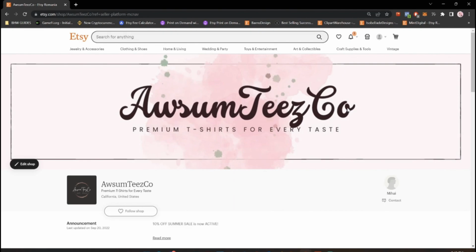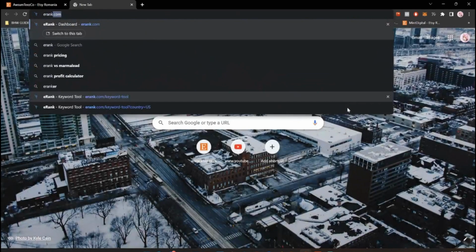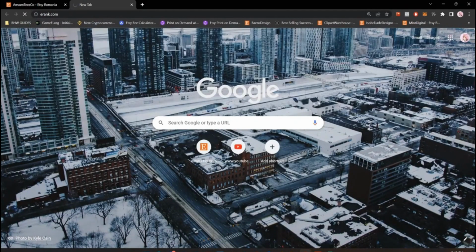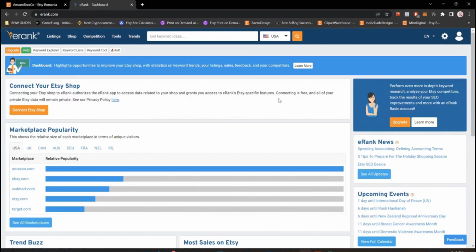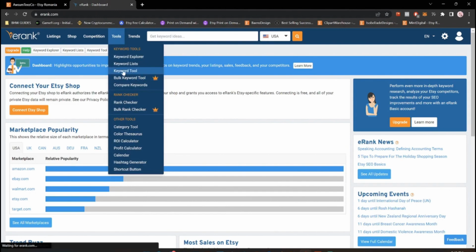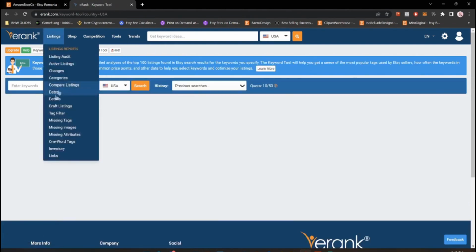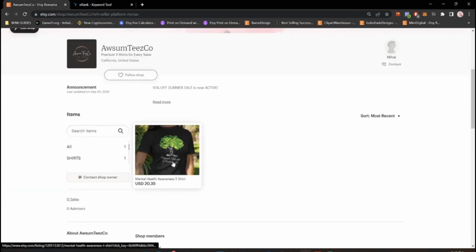So we will use the tool that I told you. So that is erank.com. We go on the website, make an account. You don't have to pay for the membership. You can use the free membership. It is pretty easy. You go under Tools, Keyword Tool, and we will just optimize this listing, for example.